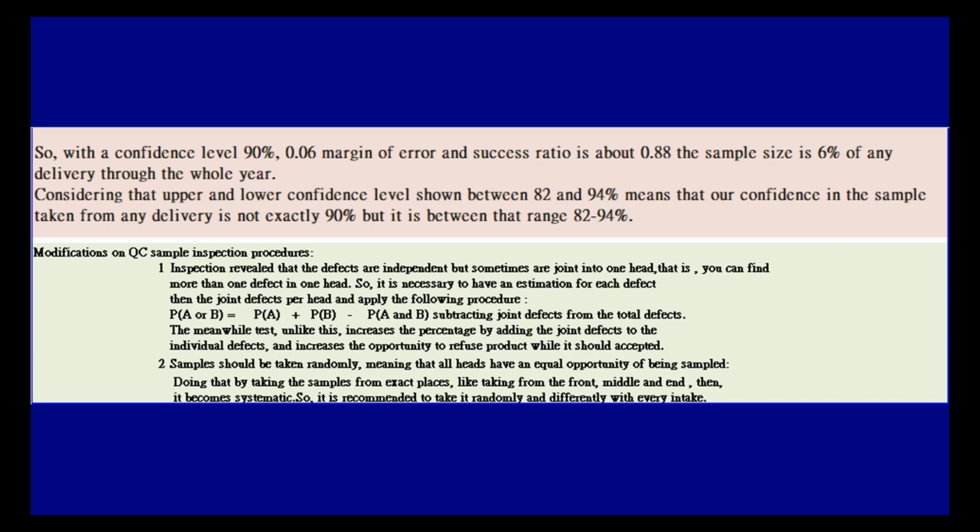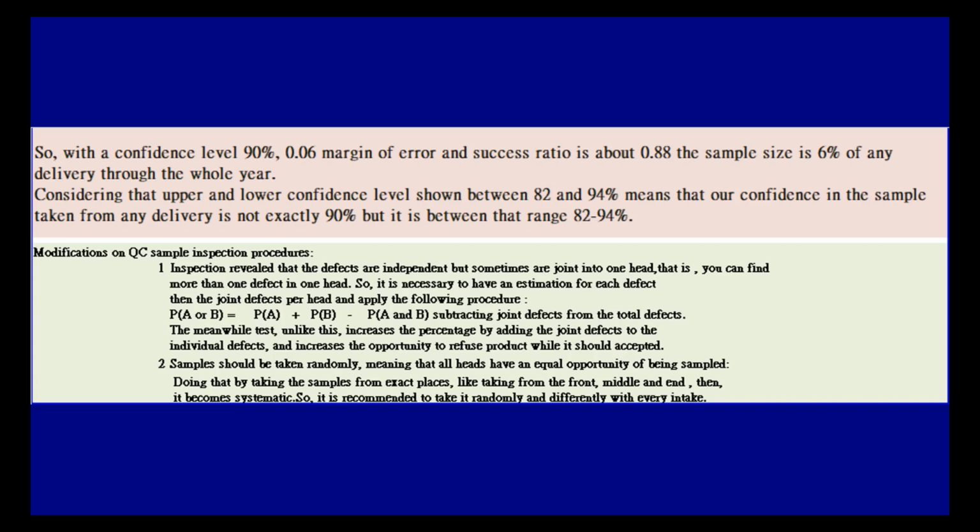Modifications on QC sample inspection procedures. One inspection revealed that the defects are independent but sometimes are joined into one head, that is, you can find more than one defect in one head. So, it is necessary to have an estimation for each defect, then the joint defects per head, and apply the following procedure: P(A or B) equals P(A) plus P(B) minus P(A and B), subtracting joint defects from the total defects. The current test, unlike this, increases the percentage by adding the joint defects to the individual defects, and increases the opportunity to refuse product while it should accept it.